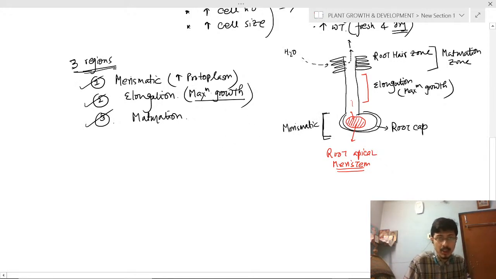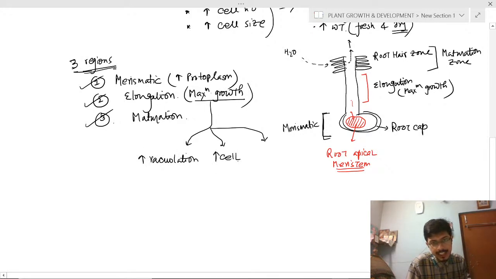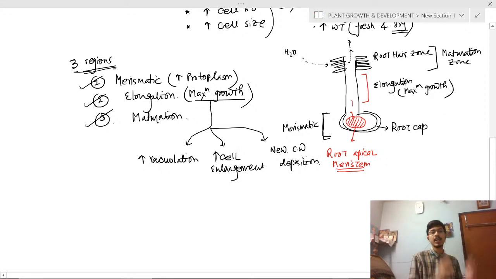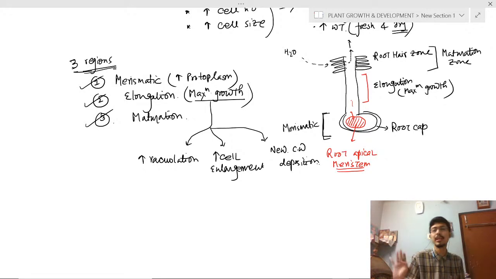Where the maximum growth occurs, in the elongation phase, there will be three features. One is increased vacuolation. Second is cell enlargement. And third is new cell wall deposition. Three distinctive features of the elongation phase, which you have to remember.